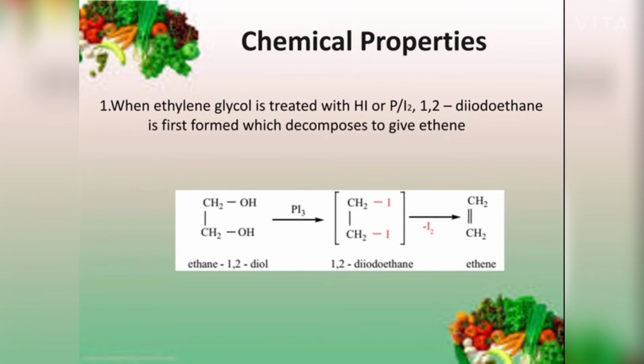So first reaction, when ethylene glycol is treated with hydroiodic acid or phosphorus and iodine solution, 1,2-diiodoethane is formed first and then this 1,2-diiodoethane undergoes decomposition to give ethene. In this reaction, ethane 1,2-diol, otherwise known as ethylene glycol, is converted into ethene.